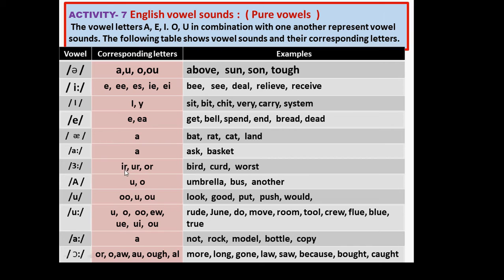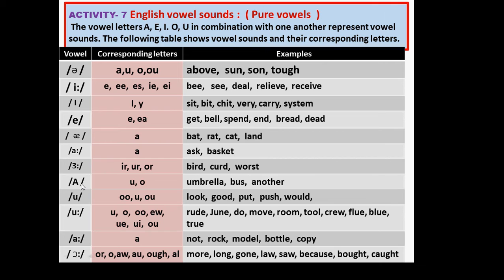See, corresponding letters are IR, UR, OR. Just we can pronounce this: bird, curd, washed. So understand this very well. Again, bird, curd, washed.